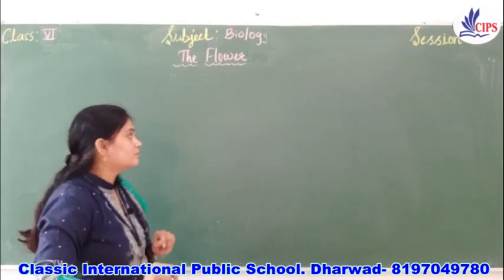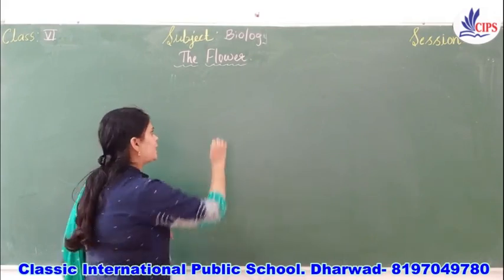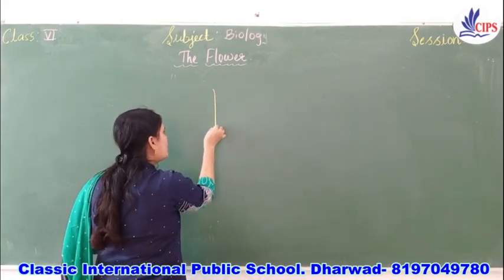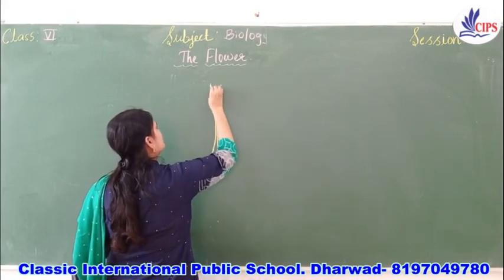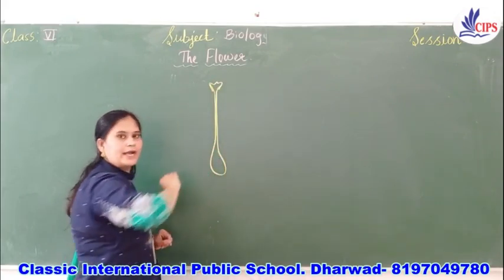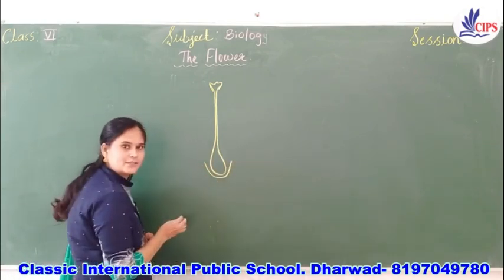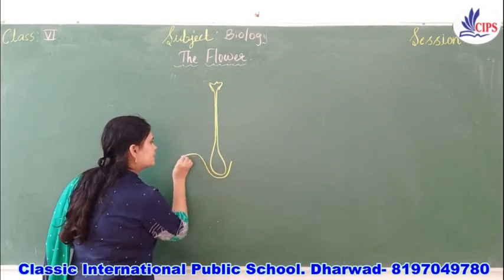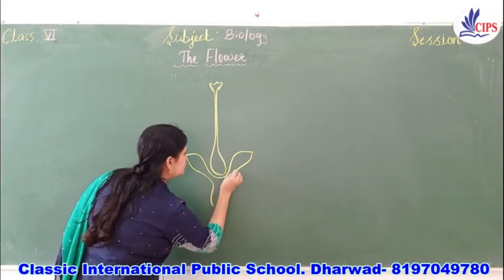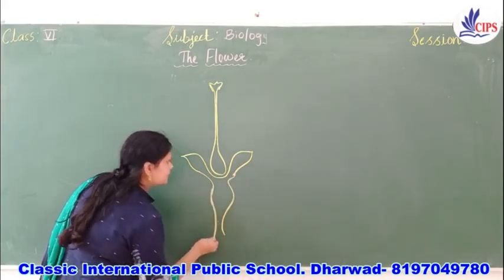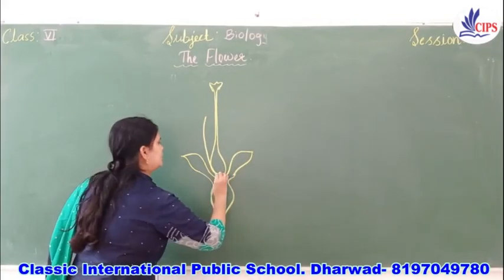Yes children, so first let me teach you how to draw the flower diagram. See, first you have to draw like this. Which is this part, tell me? Yes, this is what? Okay, like this. Gynoecium, right? After that draw this one like this, okay, and then like this, okay. See, it is very easy to draw, right? Okay, now from this part do like this, right?